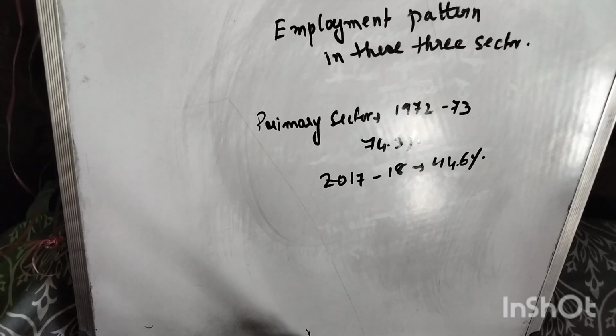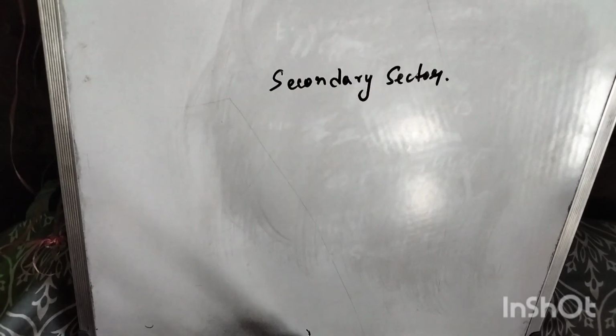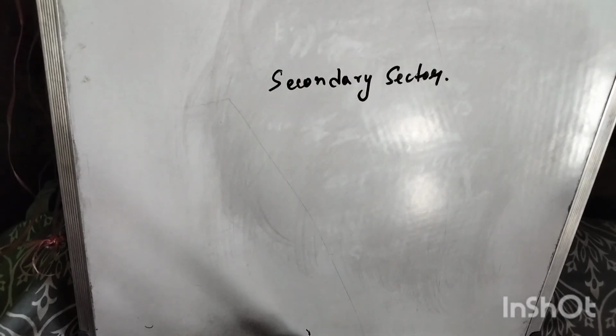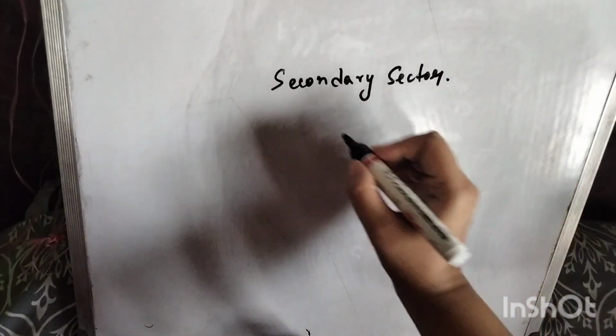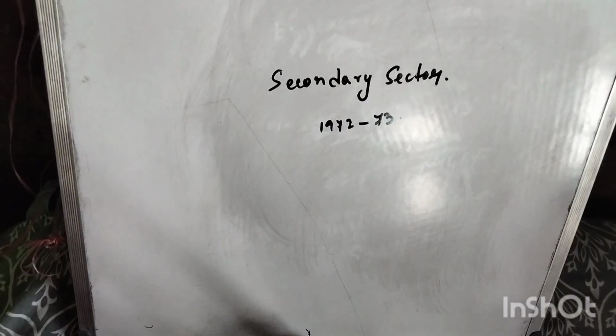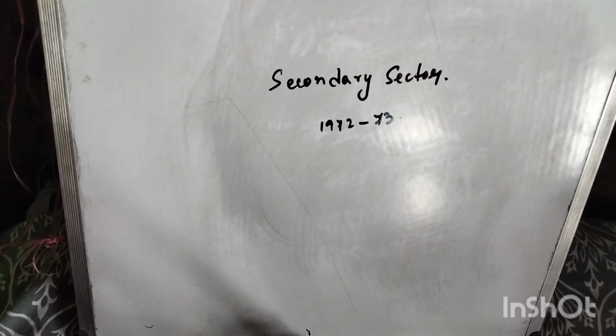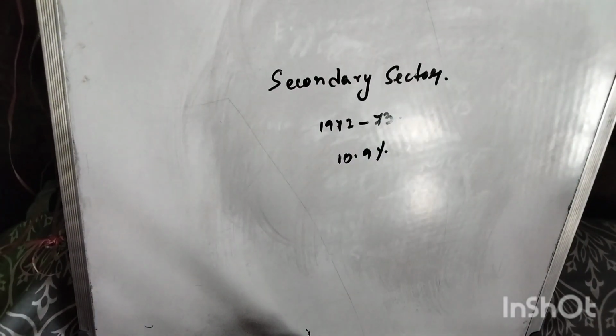Now we will see the employment in the secondary sector. What is the percentage of employment in the secondary sector? Again we are talking about 1972 to 73, we will compare and see that in this secondary sector 10.9% of the people are engaged.